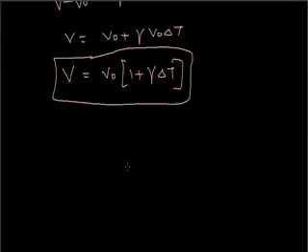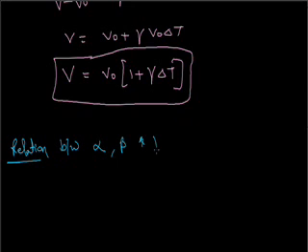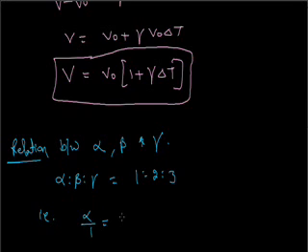This is all about thermal expansion: linear, superficial and volumetric expansion. And if we want to write the relation between alpha, beta and gamma, then alpha to beta to gamma is 1:2:3. That is, alpha divided by 1 is equal to beta divided by 2 is equal to gamma divided by 3. This is very, very important.